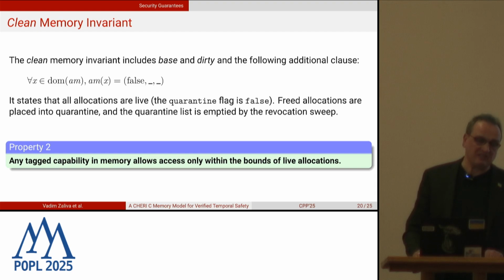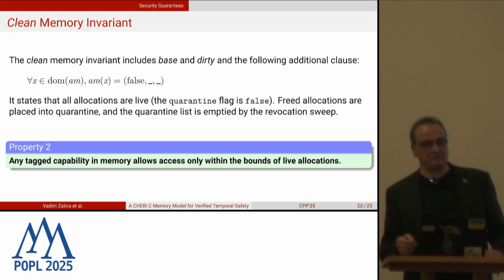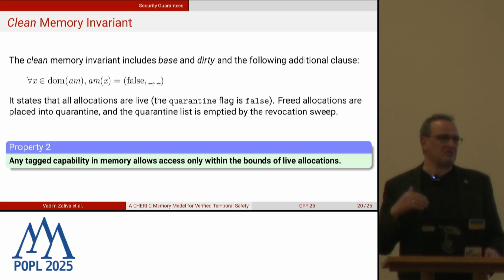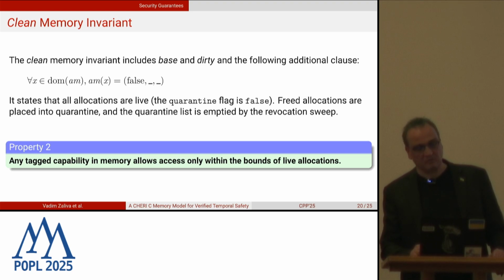The next invariant is the clean in-memory invariant. It extends the dirty invariant with just one additional clause, which states that all allocations are live, by stating that the quarantine flag for the allocation has to be false. This is so because when we run the revocation sweep, we discard the data allocations after they have been processed by the sweep. We remove them from the quarantine as soon as the pointers to them are revoked. So the allocation map only contains live allocations. As a security property, that means any tagged capability in memory allows access only within the bounds of live allocations.